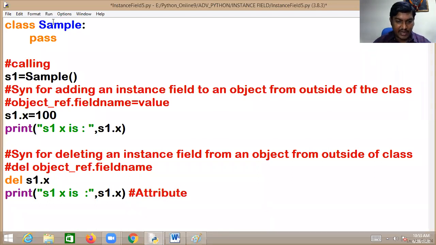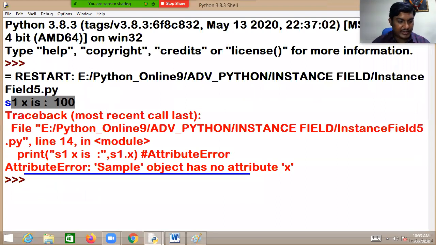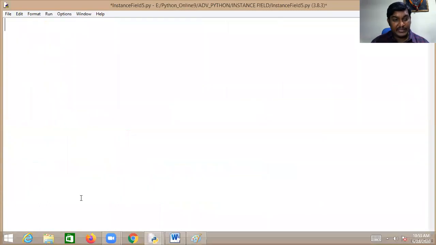S1.X is getting an attribute error. Let's have a look. Sir, first we added the X value. Now you are getting an attribute error. What is the attribute error? Sample object has no attribute X. Why? Because in line number 14 you are trying to access S1.X, and it is not there. Why? Because it is removed. You have seen it is removed.